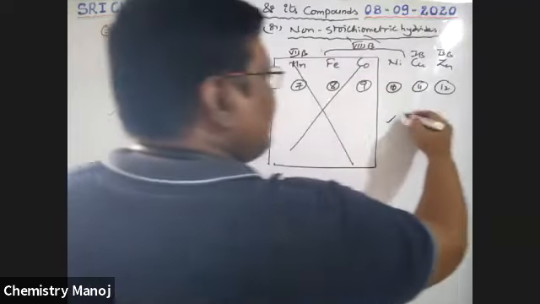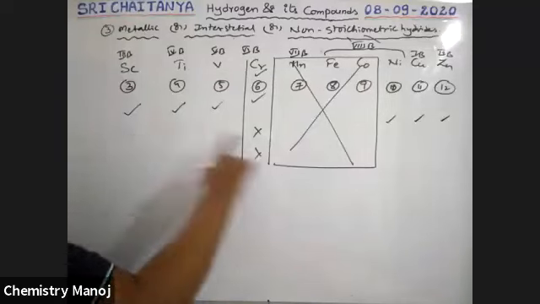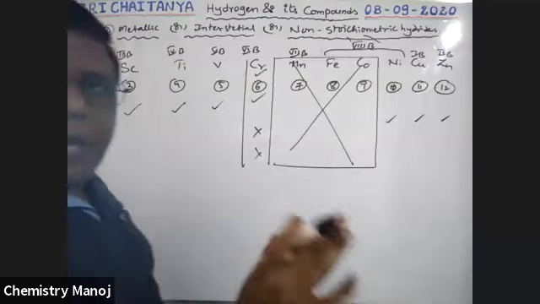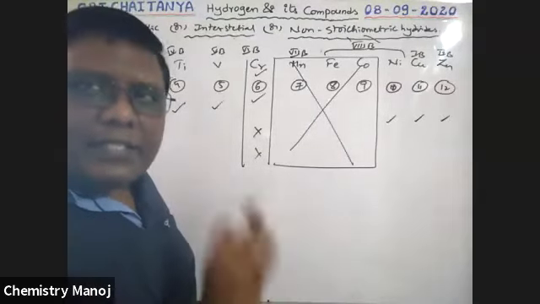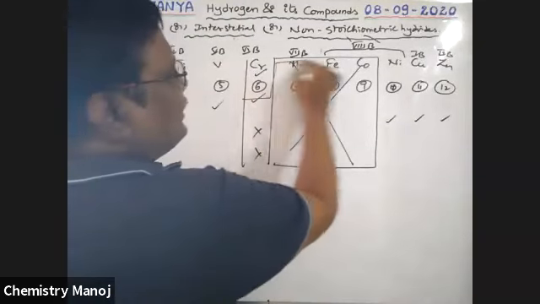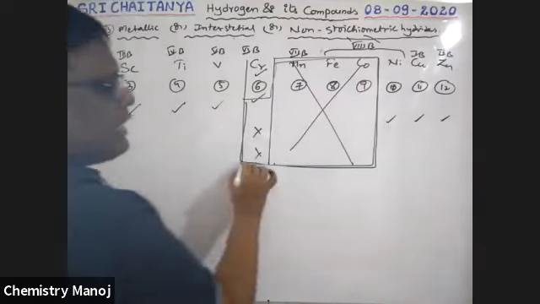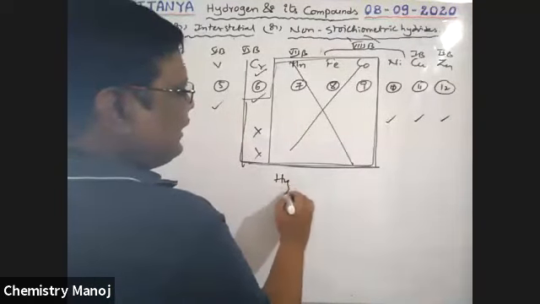So in D block elements, some groups never form hydrides. Here is a gap for hydrogen and hydride formation. This gap is called the hydride gap.